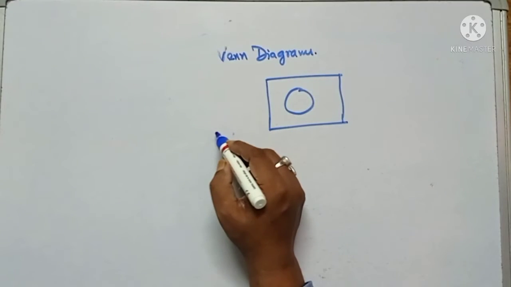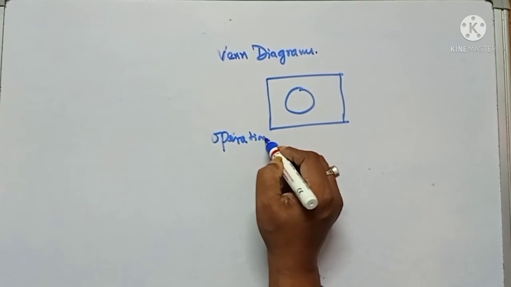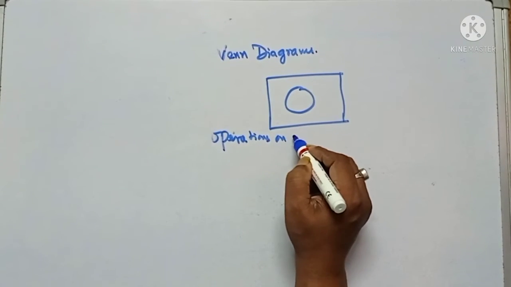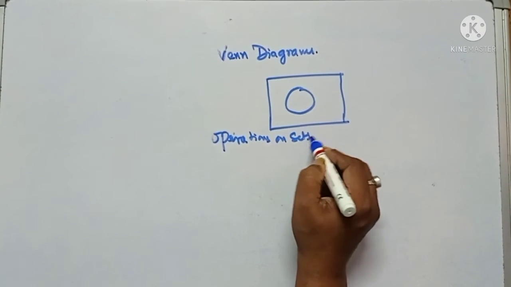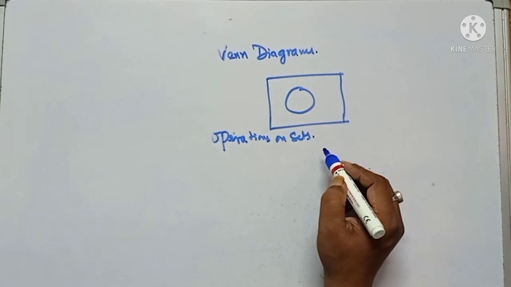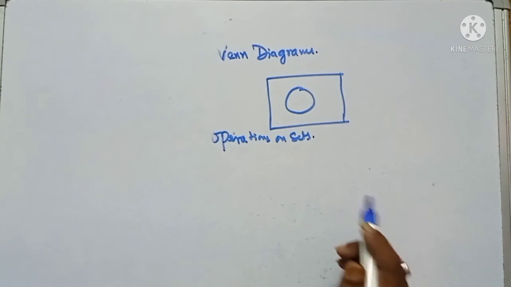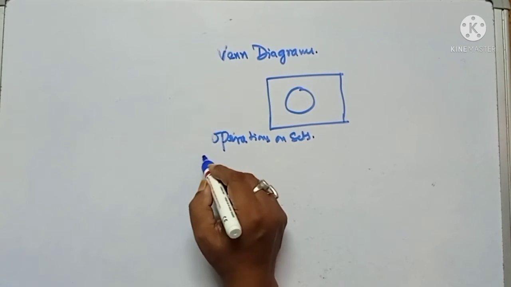Now we come to operations on sets. First is union.